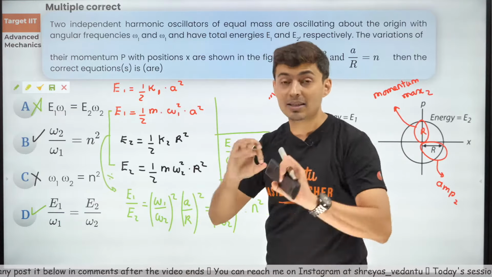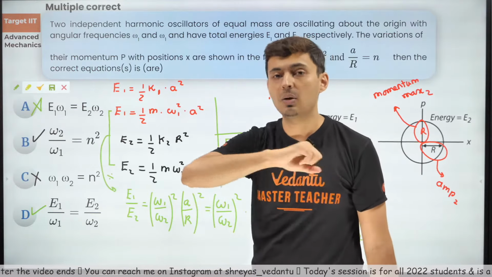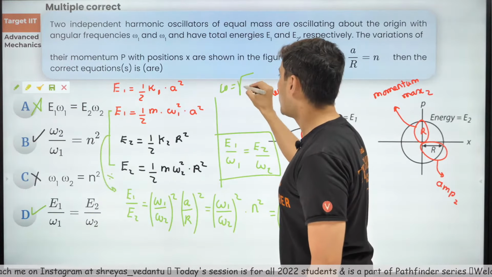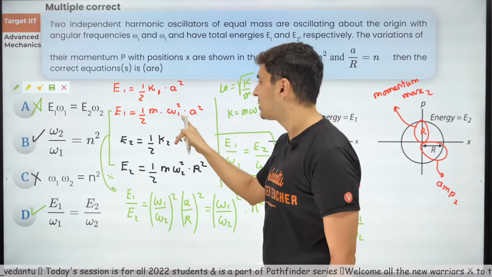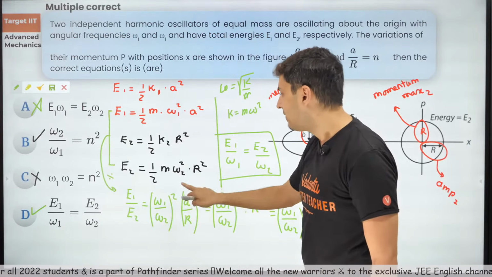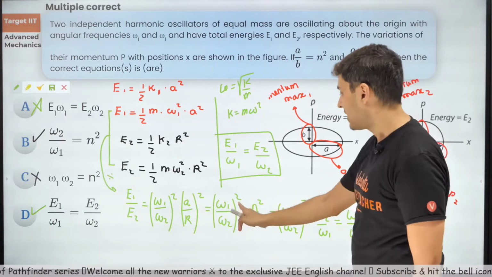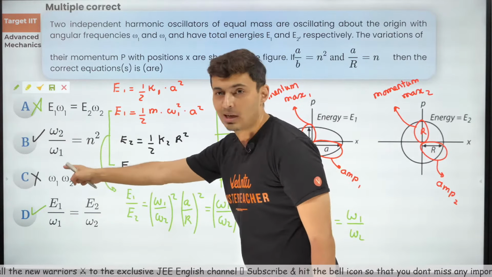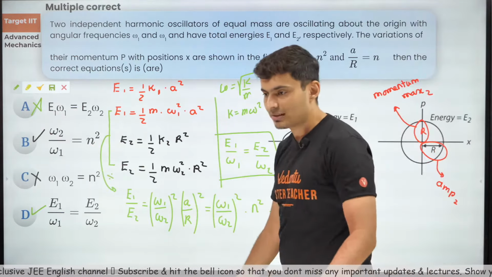Energy is half k a square, the standard formula for energy of SHM. Energy of SHM is half spring constant into amplitude square. And k is nothing but m omega square, because omega is root of k by m. So I just put k as m omega square. I just divided them. When I divide them, half and m get cancelled. Only omega 1 square and omega 2 square remain, and a square by r square. Now a by r is given as n. So I got n square. But n square is omega 2 by omega 1, which we just got some time back. So just put it over here and cancel. You will get the answer. That's it.